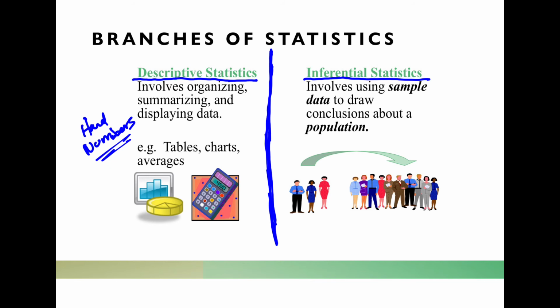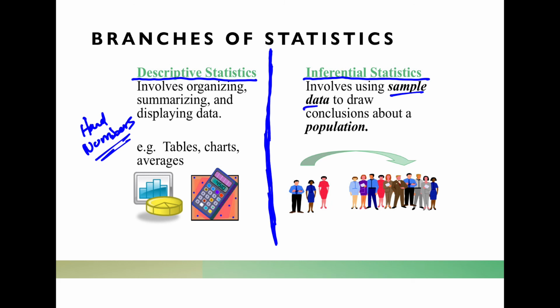the year. And when we look at inferential statistics, this is when we collect samples and we use those samples to draw conclusions about the larger population from whence those samples came. That's when we are making an inference about a larger population.